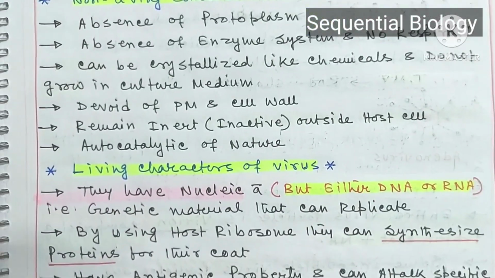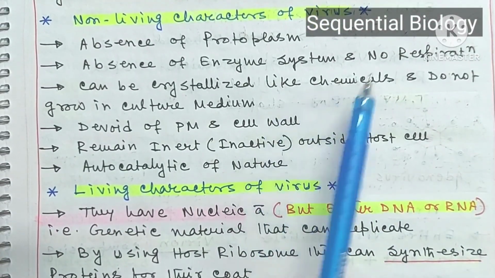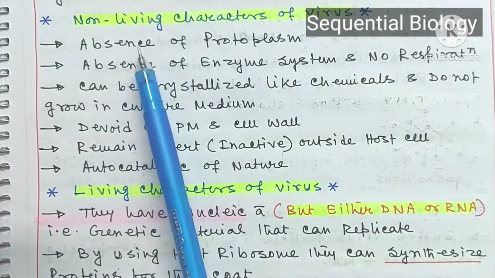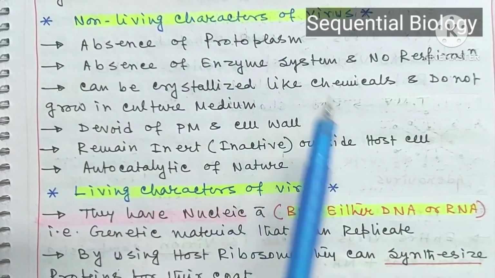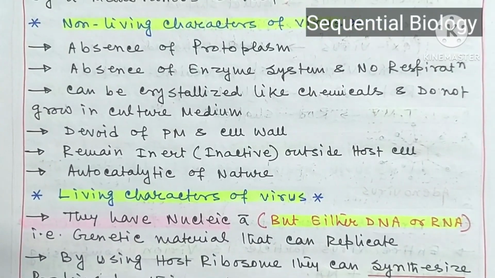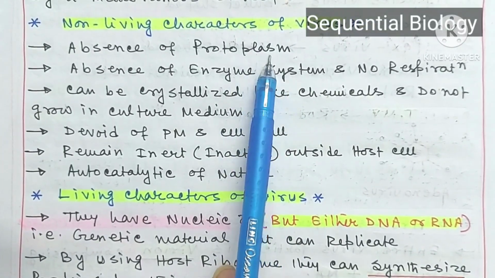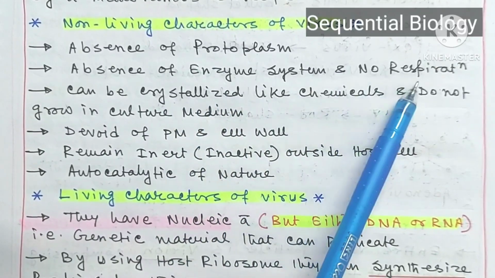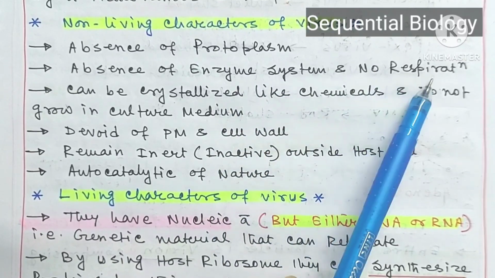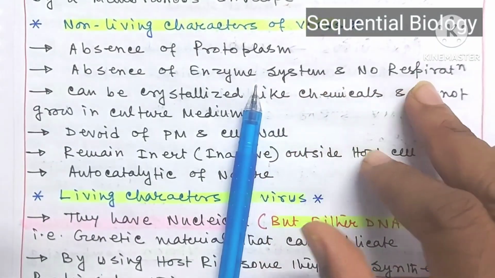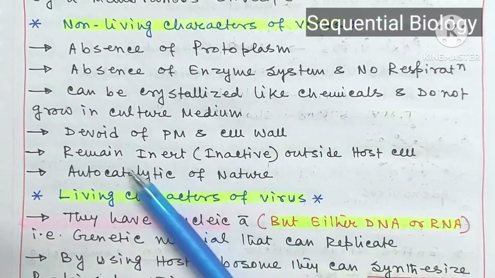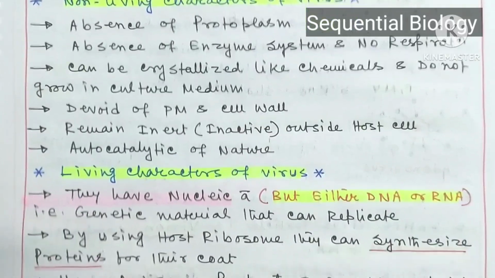Now the non-living characters of viruses. A virus possesses both living and non-living characters. The non-living characters of viruses are, first, the absence of protoplasm. Protoplasm is one of the most important characters of every living cell, but viruses have no protoplasm. They are so simple. Next, absence of an enzyme system and no respiration. Every organism has an enzyme system, and this enzyme system causes respiration. For this reason no cellular respiration can be seen in viruses. Viruses can be crystallized like chemicals and do not grow in culture medium.